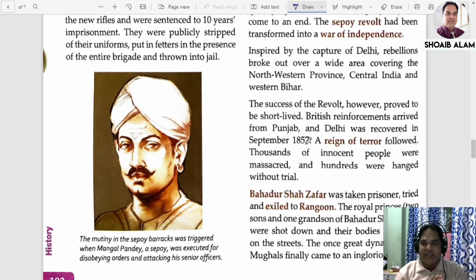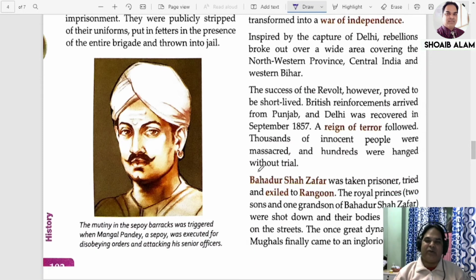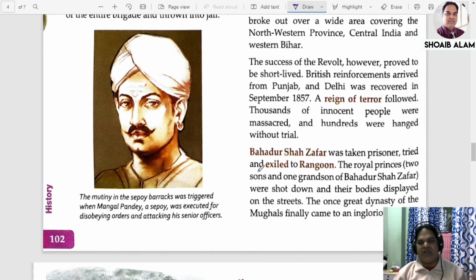So within this time, more and more forces came from Punjab and Delhi was once again back to the English. Thousands of innocent people were massacred and hundreds were hanged without trial. They were very much furious. They became atrocious, and innocent people were killed and hanged also.